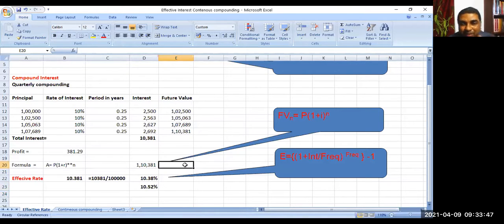But which is cheaper? If both are effective rates of interest, then definitely this is cheaper. But if they're not effective rates, one is compounding at different time intervals, another banker is compounding at a different frequency, then we need to compute the effective rate of interest, and only then can they be compared. Did you understand this? This concept is important for us to understand the time value of money.